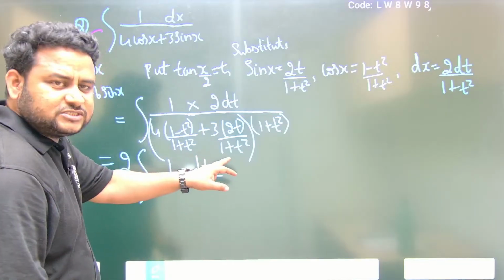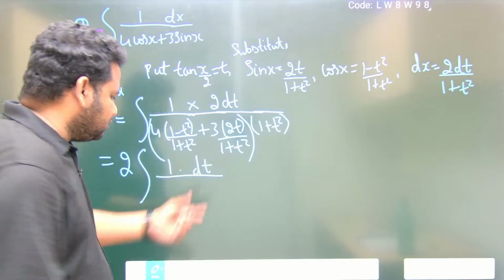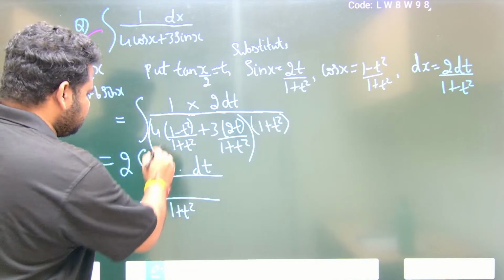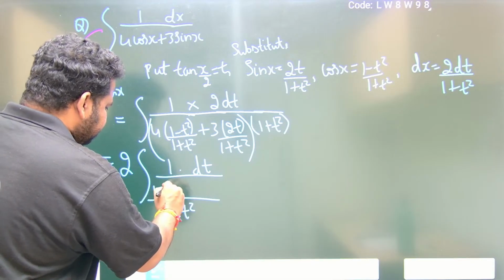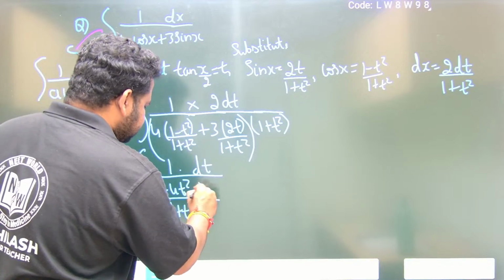1 plus t square is common here also, so I can take 1 plus t square as the LCM. So this will become what? The numerator: 4 into 1 is 4 minus 4t square, minus 3 into 2 is 6, plus 3 into 2 is 60.